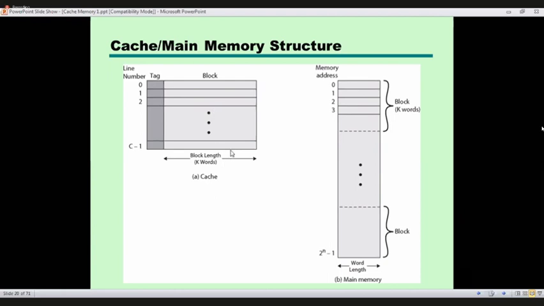These are also logical divisions, not physical. So the cache memory is also divided into blocks. But there is a specific feature.